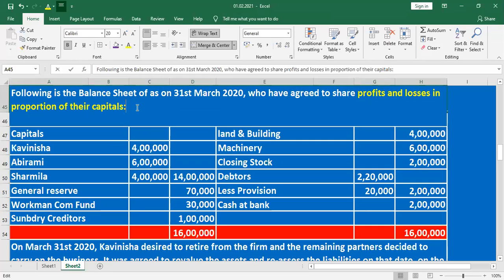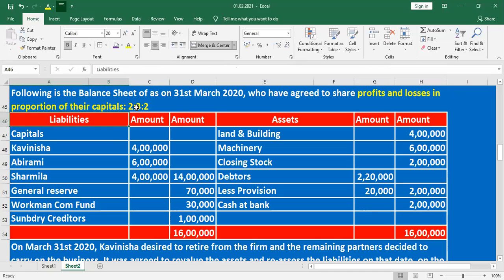4:3:2, simplified, becomes 2:3:2. What is the profit sharing ratio? As per the capital, 4 lakh, 6 lakh, 2 lakh, simplified, the answer is 2:3:2. Then what other information is given? General reserve and workman compensation fund.